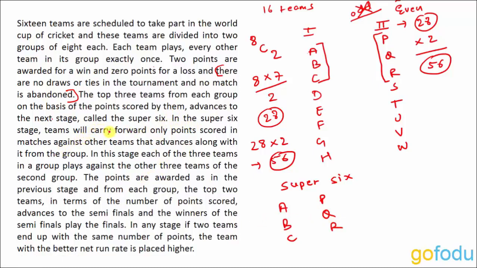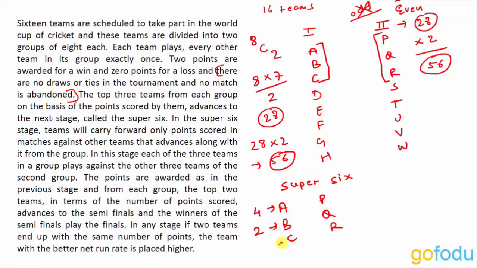In the Super 6 stage, teams will carry forward only points scored in the matches against other teams that advance along with it from the group. It seems a bit complicated, but it is not. Basically, what is written in this point is that if A wins against B and C, which have qualified for the Super 6 stage, then A will carry forward 4 points which it got by beating B and C. Now suppose B lost to A but B won against C. So B will carry forward only 2 points from the first stage.